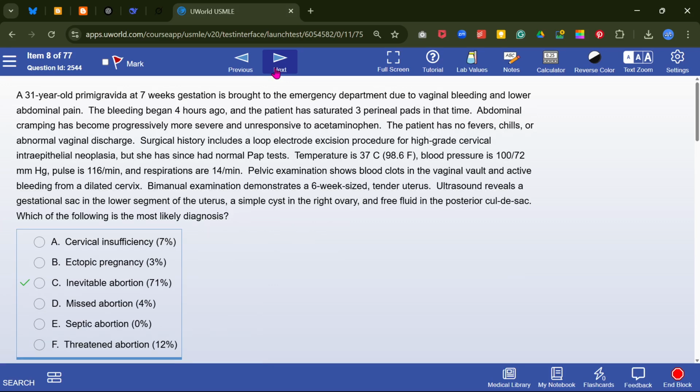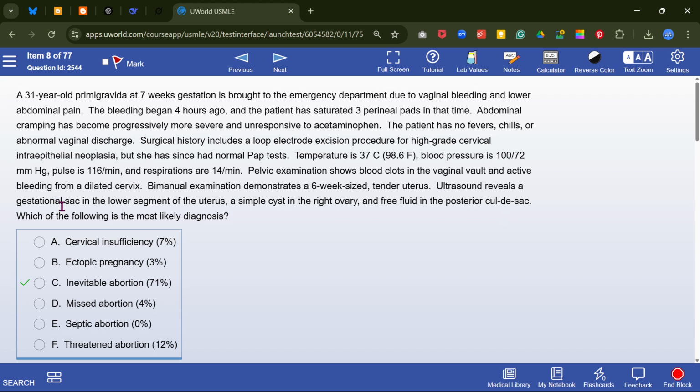Okay, look at this question. There is a woman at 7 weeks of gestation brought to the emergency department due to vaginal bleeding and lower abdominal pain. Now what we will see: pelvic examination, blood clot in the vagina and active bleeding from dilated cervix, bimanual 6 weeks size, tender.